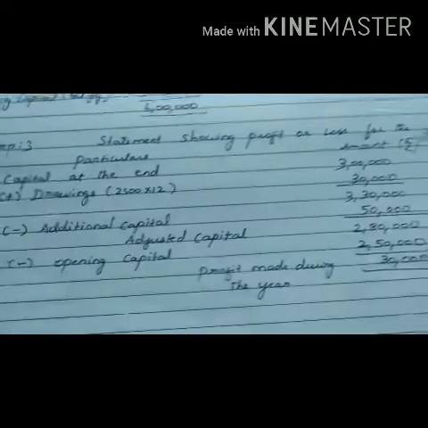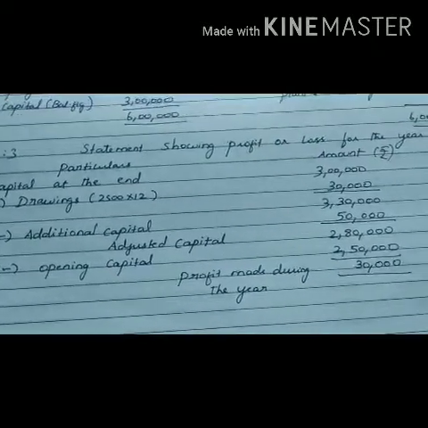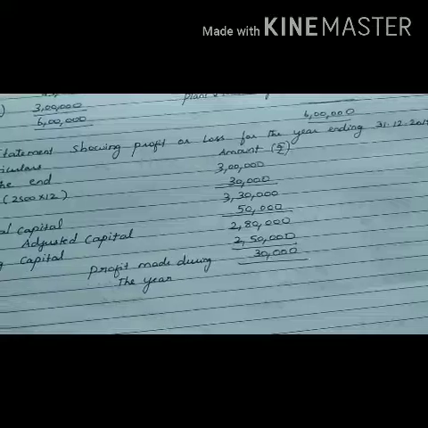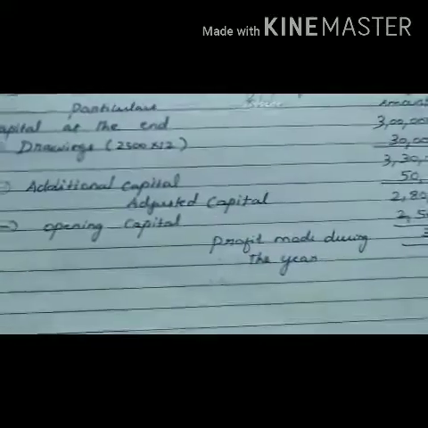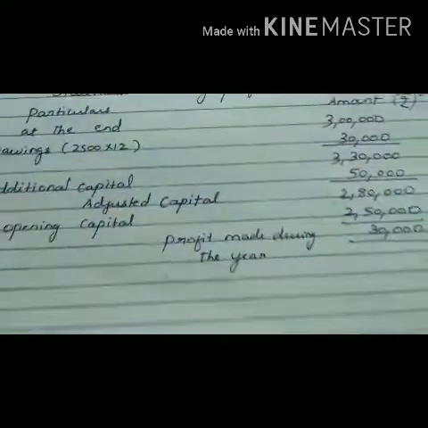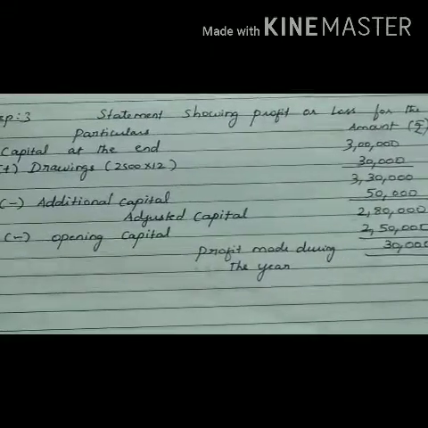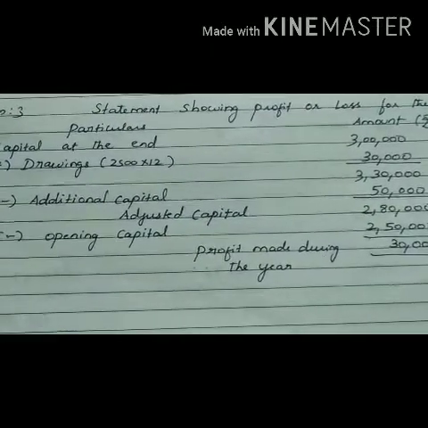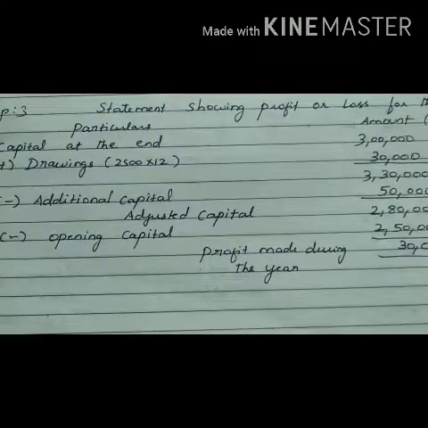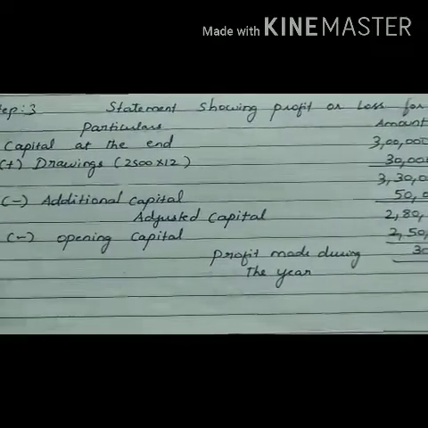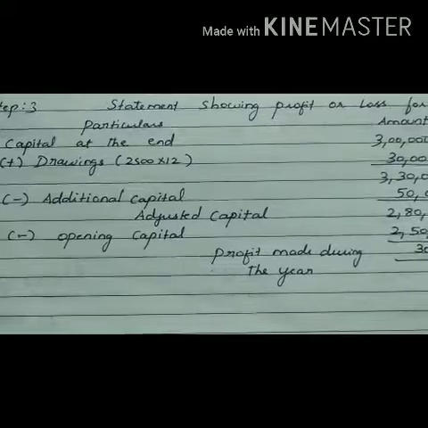Third step will be the statement showing profit or loss for the year ending 31st of December 2018. We will first start with capital at the end, 3 lakhs. We are going to add drawings. In the question, we have to be very careful while reading. They have given rupees 2,500 per month is being withdrawn from the business for personal use.